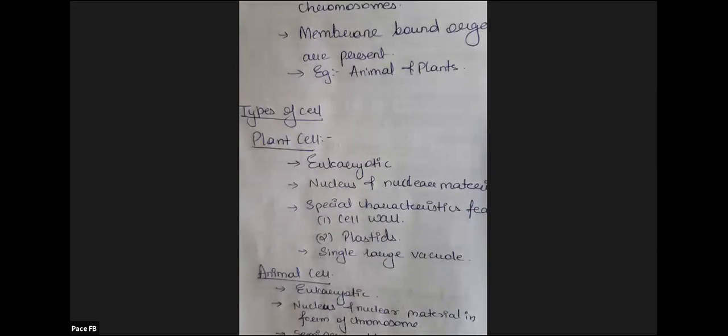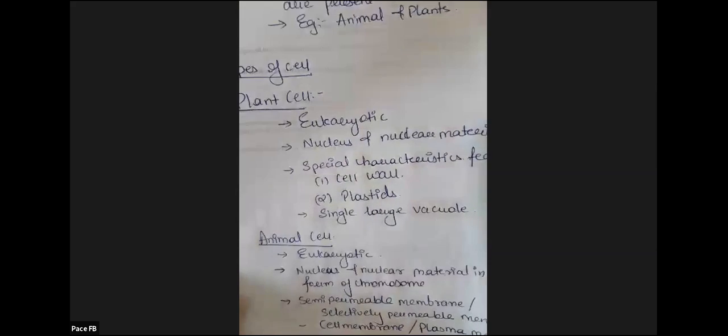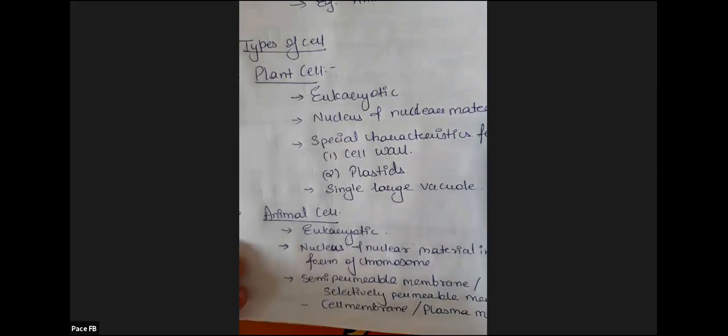Types of cell: plant cell, animal cell. Plant cell are eukaryotic, nucleus and nuclear material are present. Special characteristics are cell wall and plastids. Single large vacuole is present. Vacuole stores water. Animal cell, eukaryotic, nucleus and nuclear material present. Semi-permeable membrane is present in animal cell. It is also present in plant cell, but innermost. So the innermost layer in plant cell is cell membrane, outermost is cell wall. In animal cell, it is only cell membrane, no cell wall. Selectively permeable membrane called cell membrane or plasma membrane.